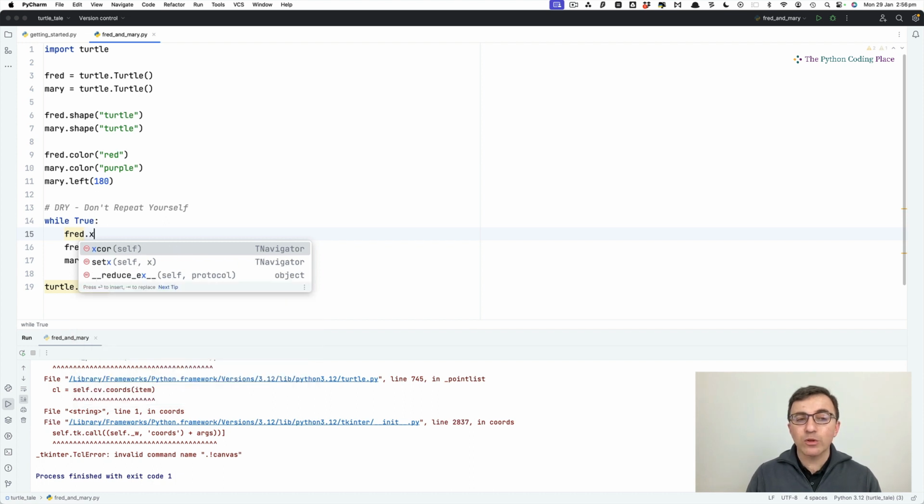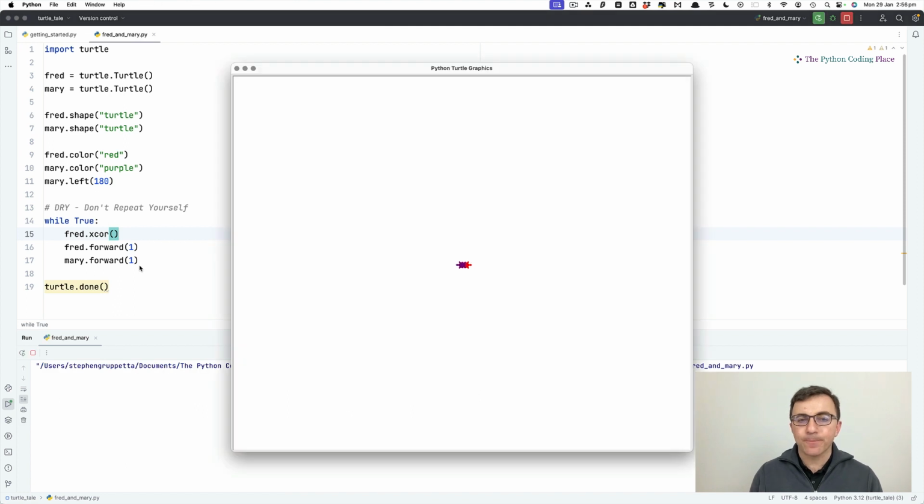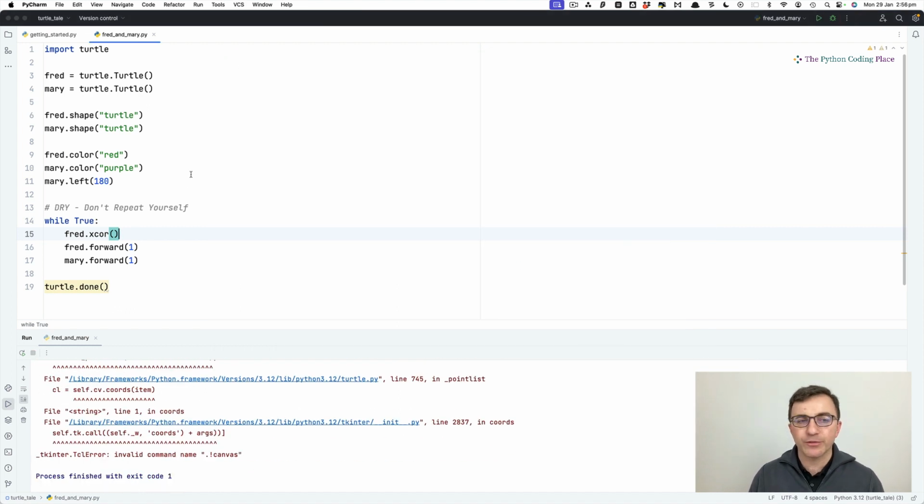This time I would like one called xscore. And this tells me what is the x coordinate of Fred. But if I run this code, nothing happens. And this is another key point of how programming works.